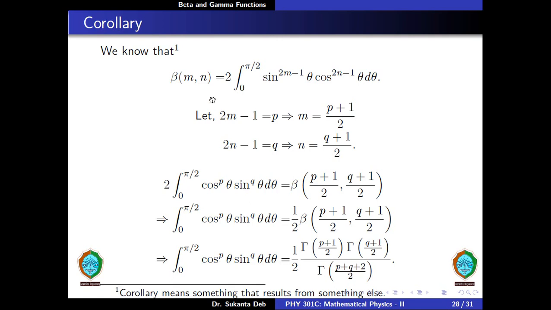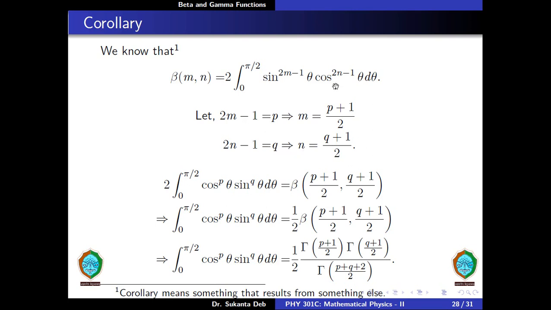Now corollary. So we know that beta of m comma n is equal to 2 into integral from 0 to pi by 2 sine to the power twice m minus 1 theta cos to the power twice n minus 1 theta d theta. So first we put twice m minus 1 is equal to p, and this gives us m is equal to p plus 1 by 2. And similarly we put twice n minus 1 is equal to q, so therefore this gives n is equal to q plus 1 by 2.